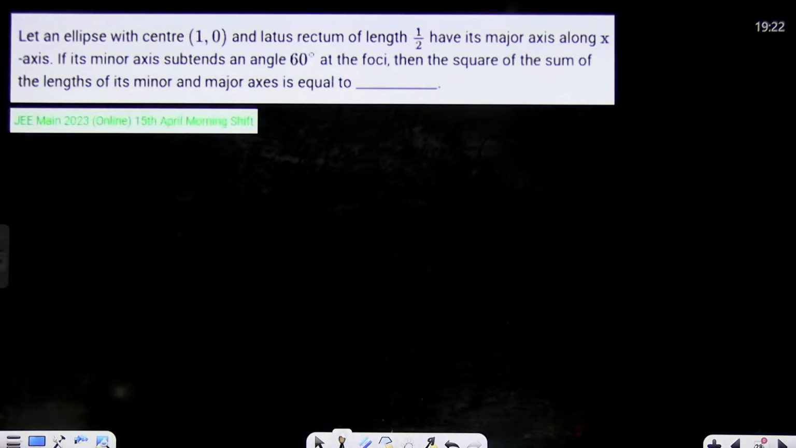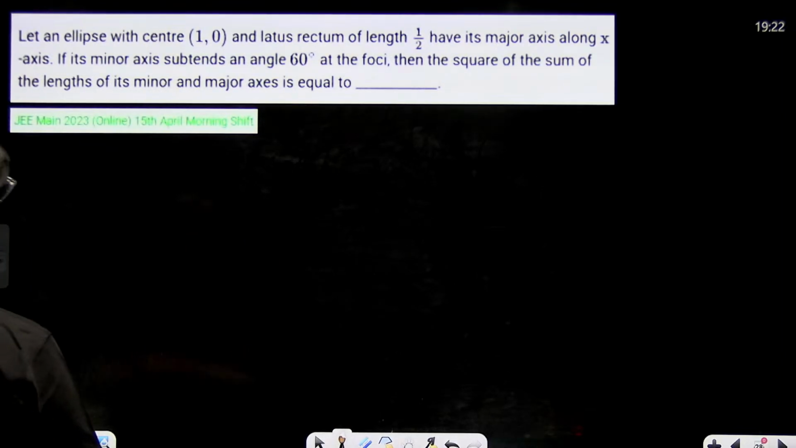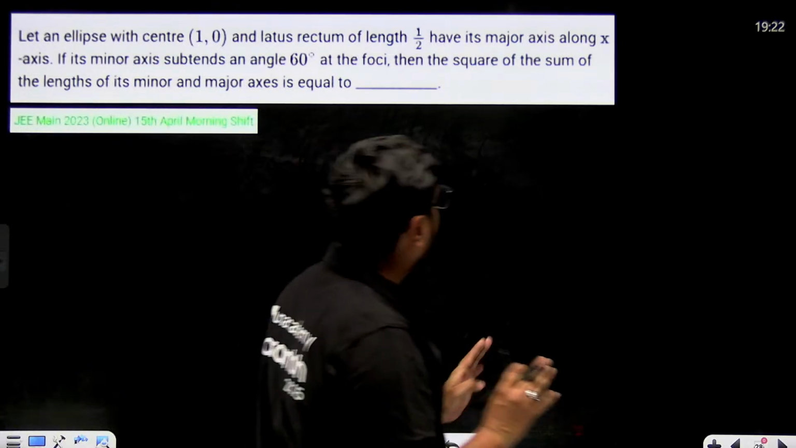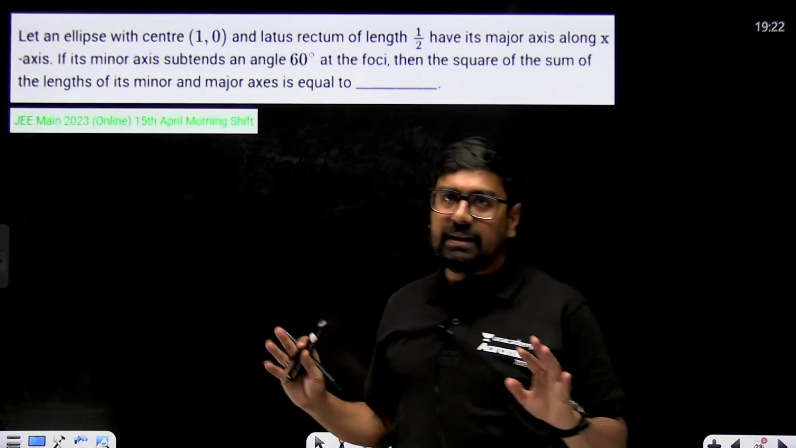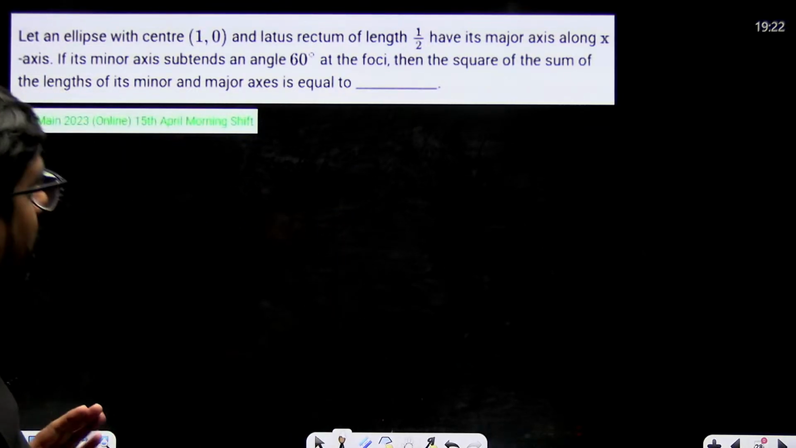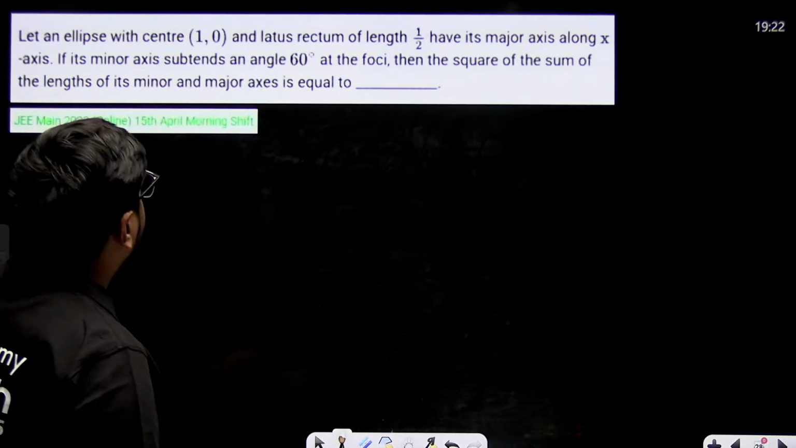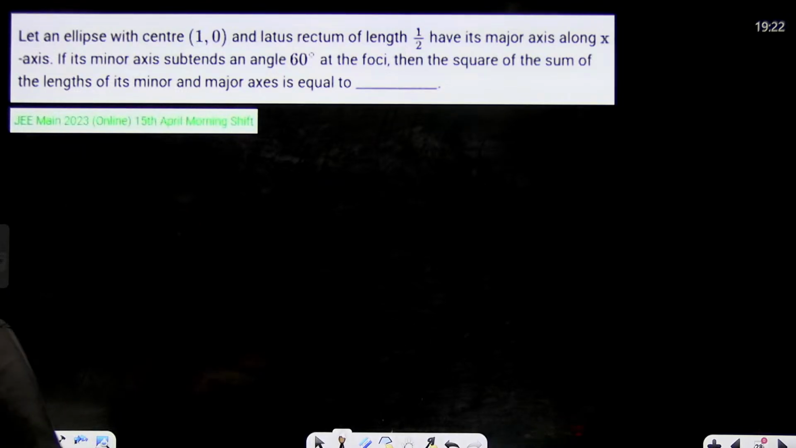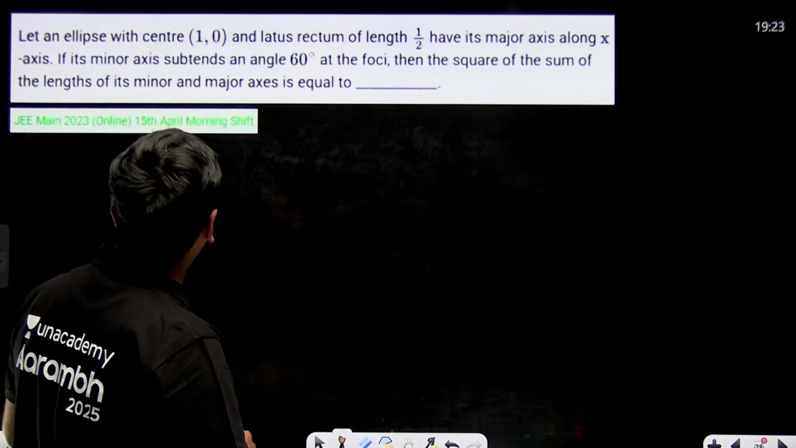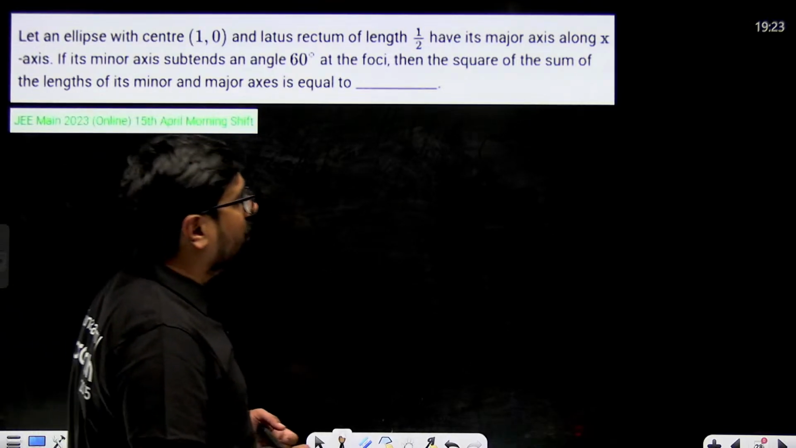Okay, next one. Let the ellipse with center 1, 0 and latus rectum of length 1 by 2. Latus rectum length will be 2b square by a for any ellipse, right? Center anywhere, 2b square by a will be the length of latus rectum without any doubt, right? And have its major axis along y and its minor axis subtends an angle of 60 degree at the foci. Then the square of sum of lengths of minor and major axis is equal to what?